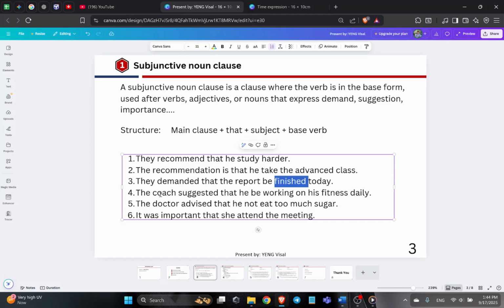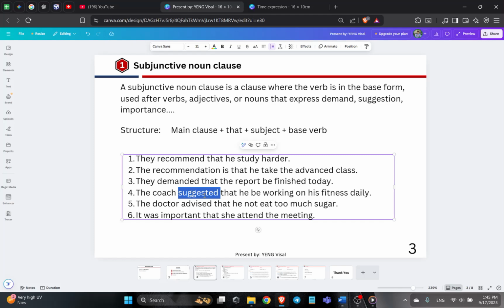And the next one is, the coach suggests that he be working on his fitness daily. So here the subjunctive verb is be working. It is in the continuous form, but we don't use am, is, or a. We use be instead, because the subjunctive verb is suggest.